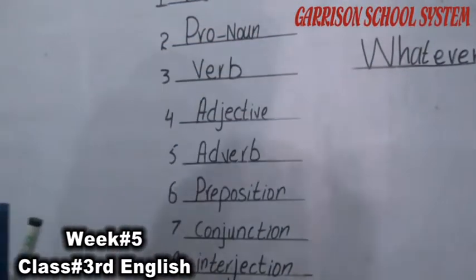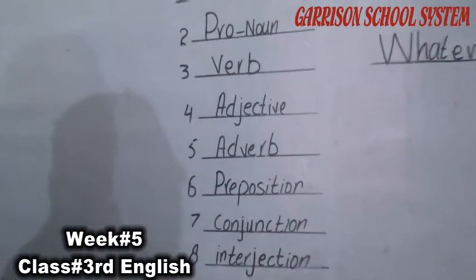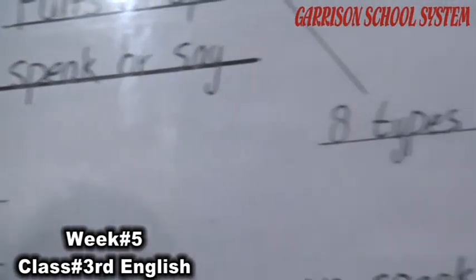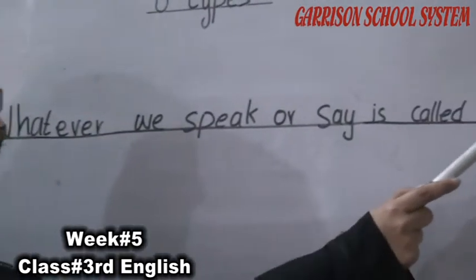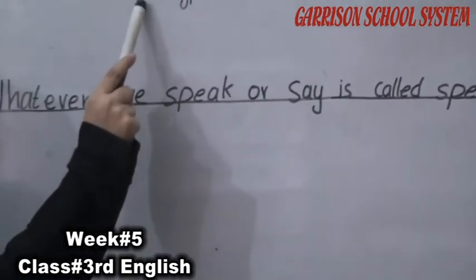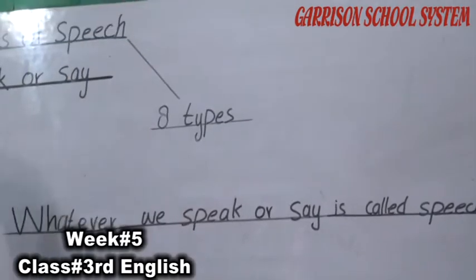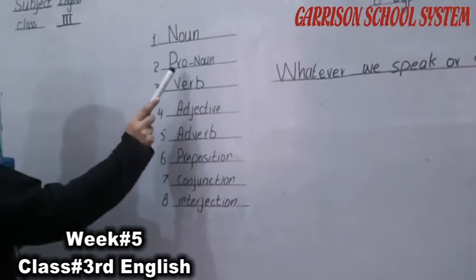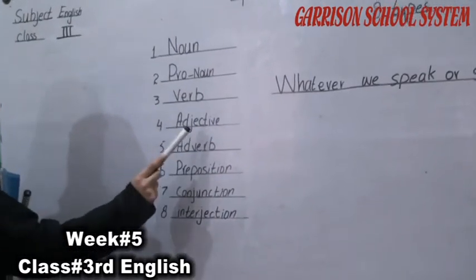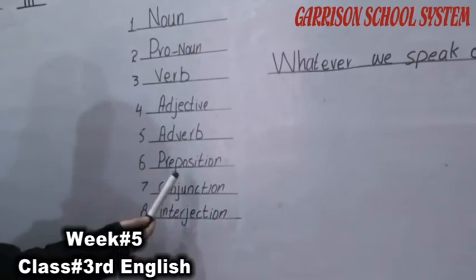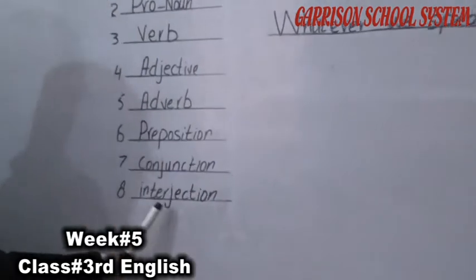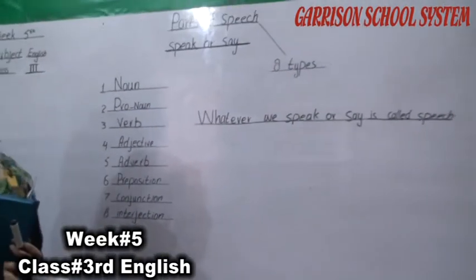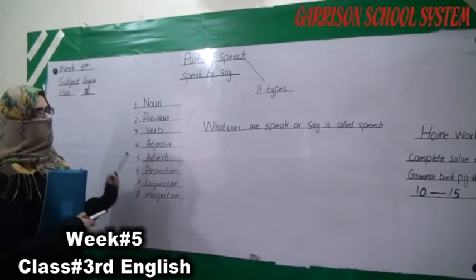Now you have a clear concept in your mind. Whatever we speak or say is called speech. There are 8 types of parts of speech: noun, pronoun, verb, adjective, adverb, preposition, conjunction and interjection. Now these are all the parts of speech. Now this is about this chapter.